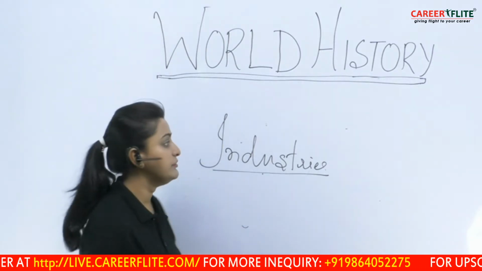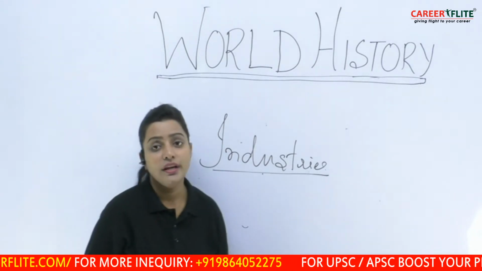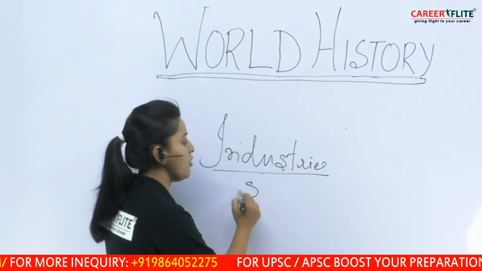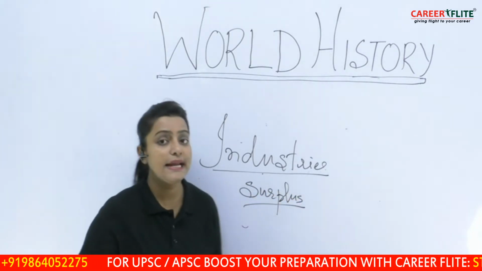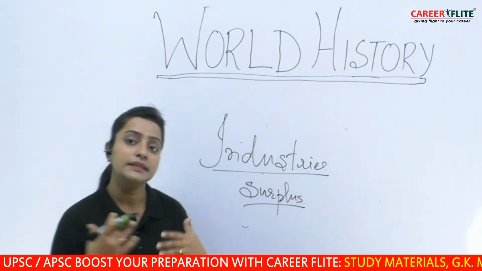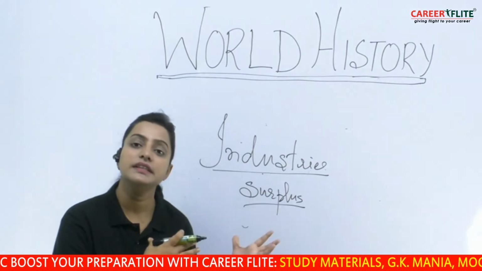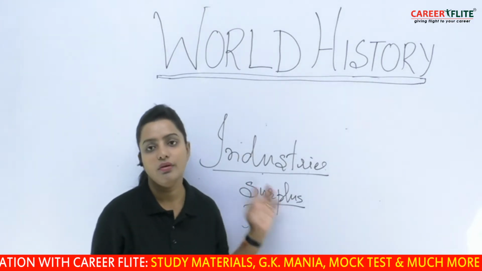But if you see the population of Europe, it was not that huge. And therefore, whatever they produced, there was always a surplus of it, meaning the additional amount which is left out after fulfilling the needs of the existing population. So the surplus was always there out of production.